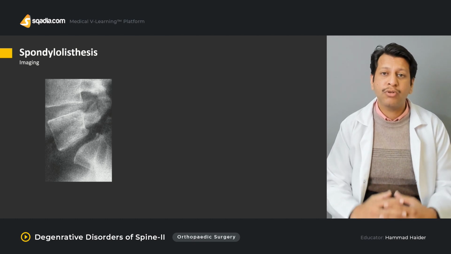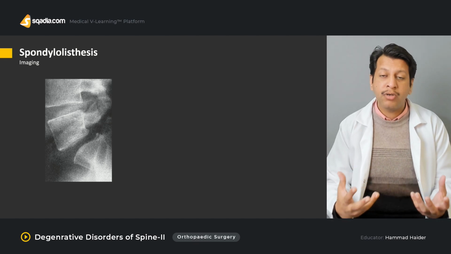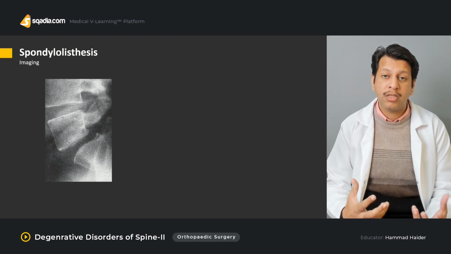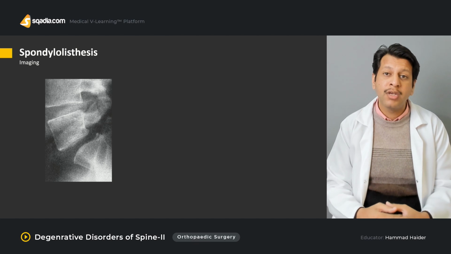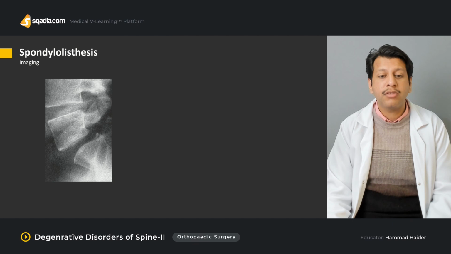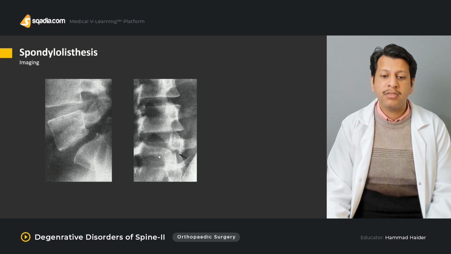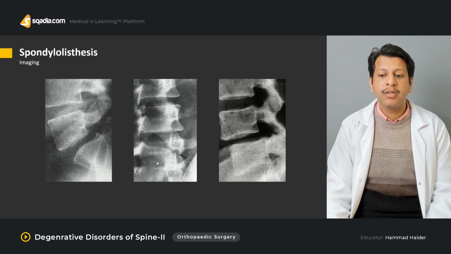Plus you also get to know overall how much osteopenia is there, how much degeneration is there, and if a young patient comes to you, whether there is any isthmic pars defect or not. That is all also seen on the X-rays. That is how we go for an AP view as well. You can appreciate there is something wrong, there is some form of spinal instability on the AP view as well.